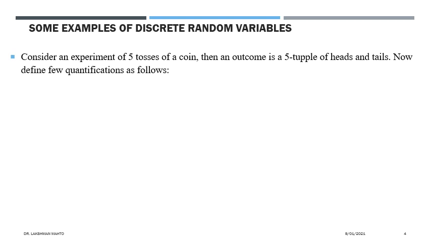So we are taking one experiment of 5 tosses of a coin, and then the outcome, if you try to notice, would be a 5-tuple of heads and tails. Remember that I am writing a 5-tuple, which means it is talking about a finite sequence. If I am simply writing sequence or tuple, by default it would be infinite in sense.